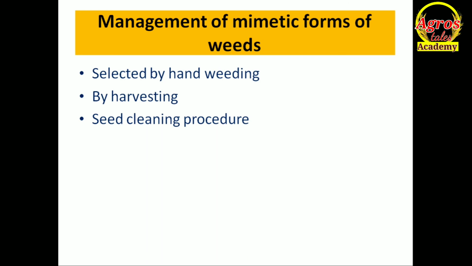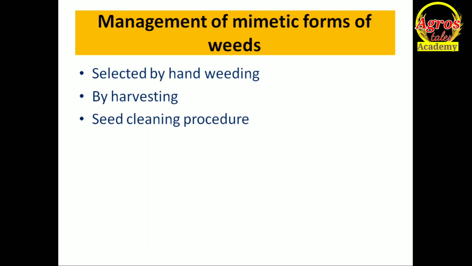Next is seed cleaning procedure. So many weeds are there after harvesting. If during harvesting it is not possible to differentiate weed and our crop plant, then what happens? There will be a mixture of crop and weed. In this condition, there is another option, seed cleaning procedure. Due to advanced seed cleaning procedure, you can separate out weed and crop plant.